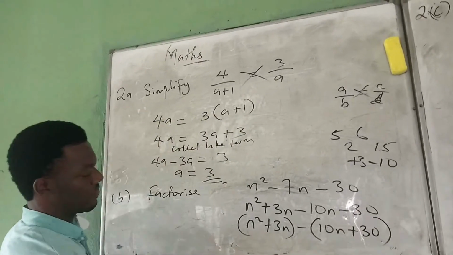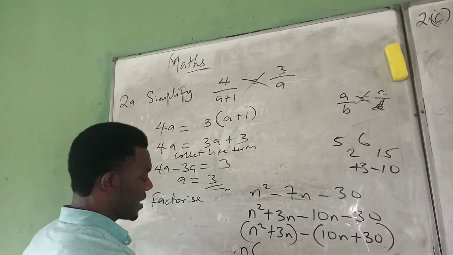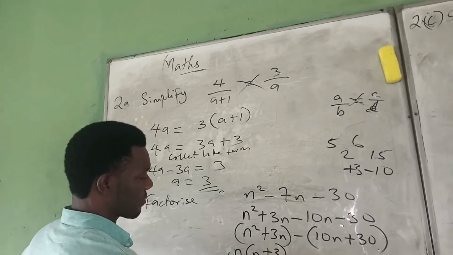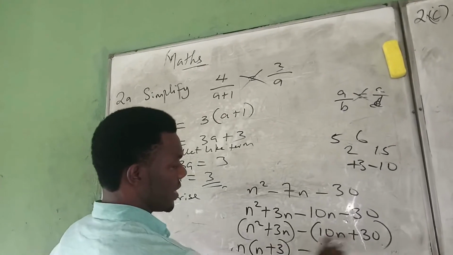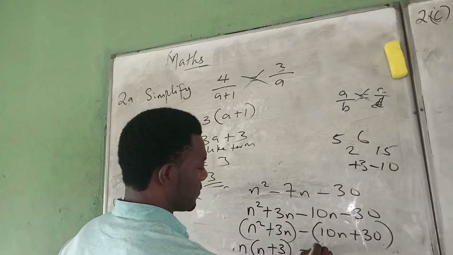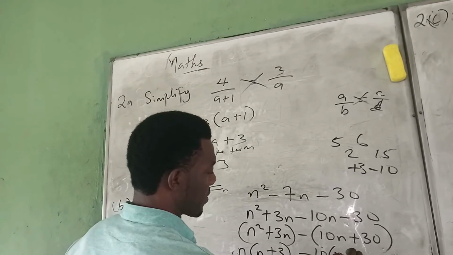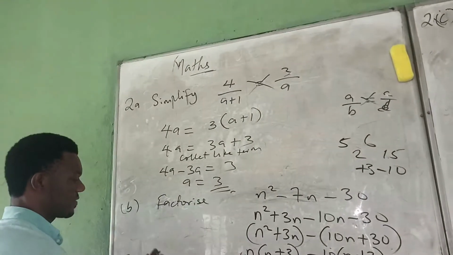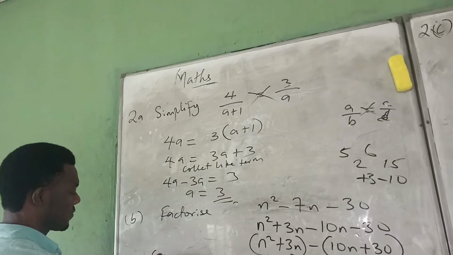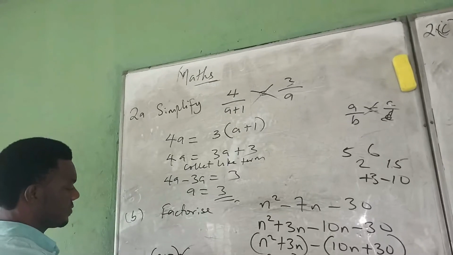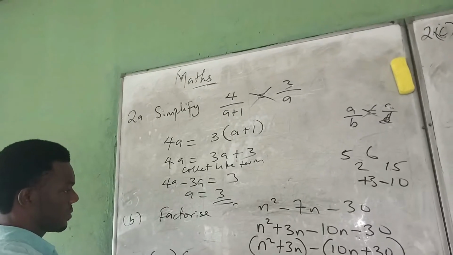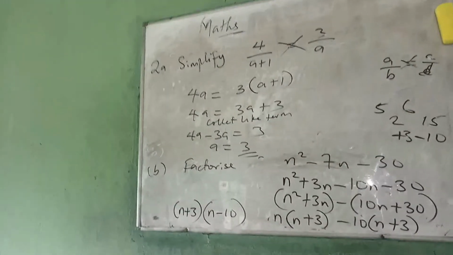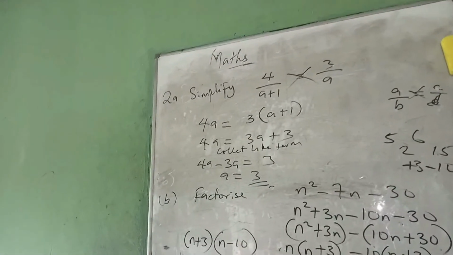So we factorize this, it will become now n bracket n plus 3, minus, you factorize this, we have now 10 bracket n plus 3. So we have the two brackets together. Then the answer is now n plus 3 bracket n minus 10. So that's the answer to this.